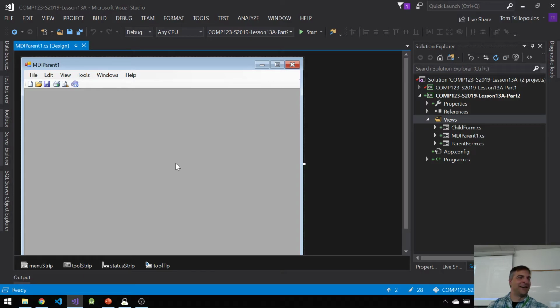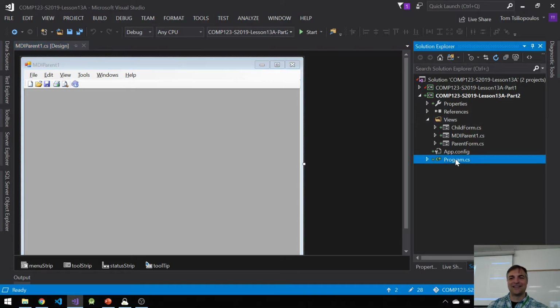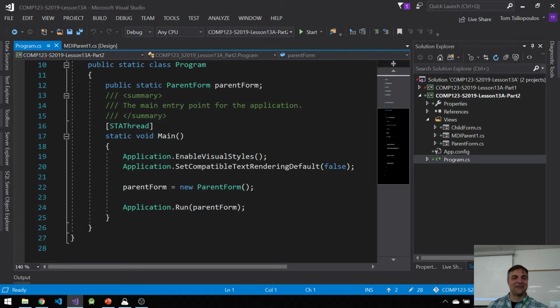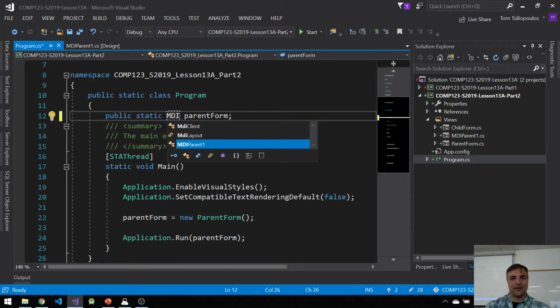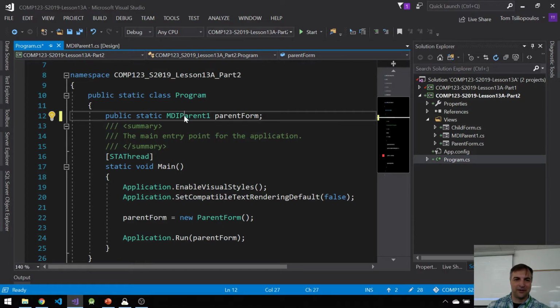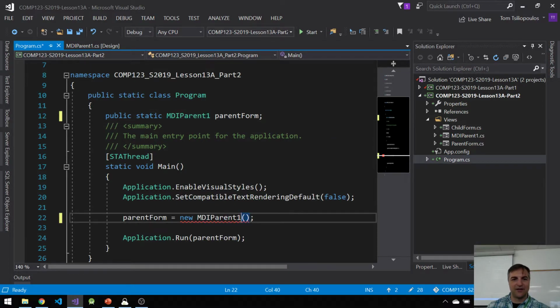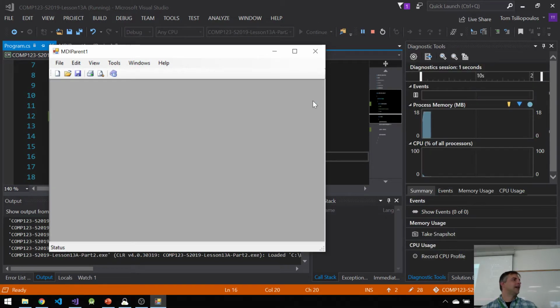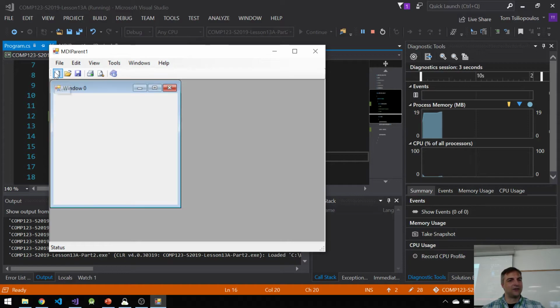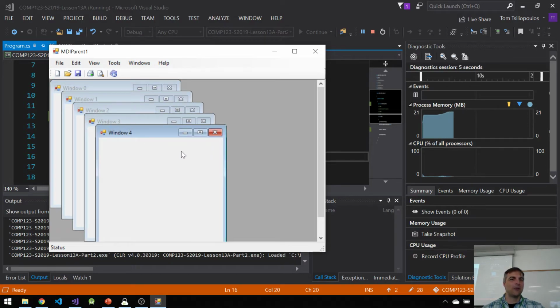And then MDI Parent 1 makes this. It's done. And if I was to run it, hold on a second. Hold on, this is the best. If I change this, so MDI Parent 1, let's make this the one parent form. So I will call this one MDI Parent 1, and we'll copy this part down in here, and we're done. Hold on a second now, guys, and you'll see that when we do that, you get this. And guess what you can do with this? I can add as many of these things as I want.